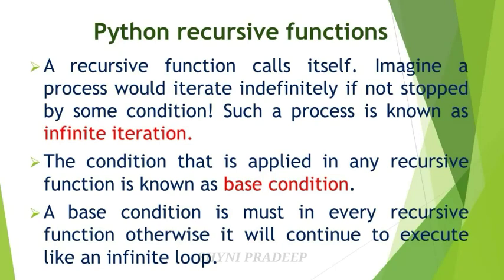That is called infinite iteration. If you are giving a condition in the recursive function, that condition is also called the base condition. You must give the base condition in every recursive function, otherwise it will continue to execute like an infinite loop. It will not stop, it will be executed continuously. So you have to give a base condition here.